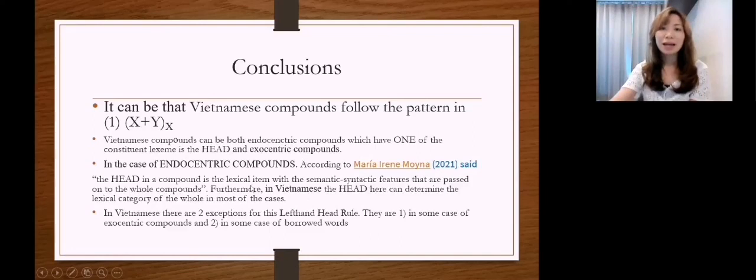So that is my presentation, and I hope that when you learn Vietnamese, you can apply the left-hand head rule to your learning when you try to memorize words or compound words, or try to figure out the lexical category of a new word that you encounter.